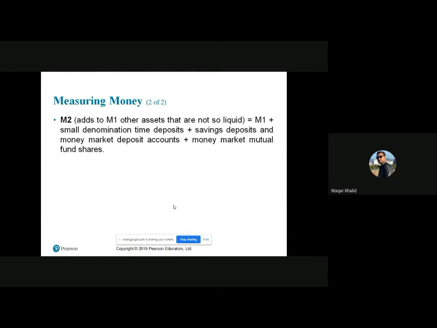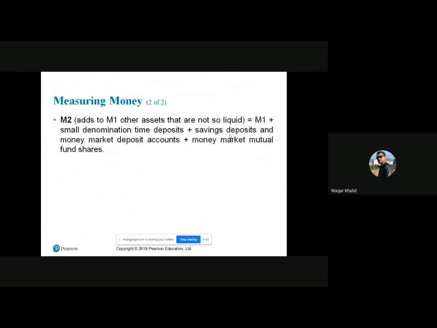M2. The M2 monetary aggregate adds to M1 other assets that have check writing features. For example, M2 is equal to M1 plus small denomination time deposits plus saving deposits and money market deposit accounts, money market mutual fund shares. So M2 is equal to M1 plus these assets: saving deposits, money market mutual fund shares.